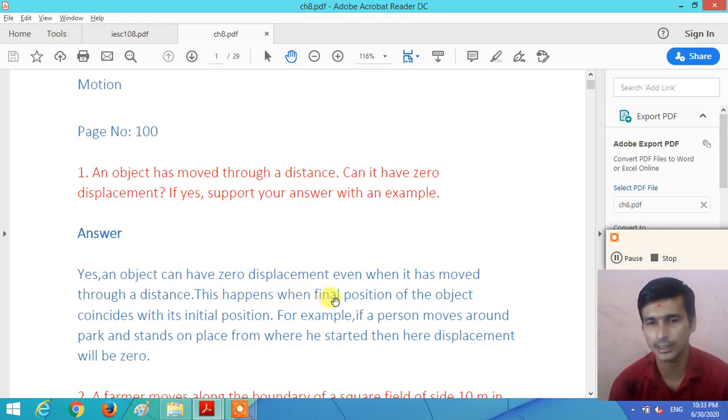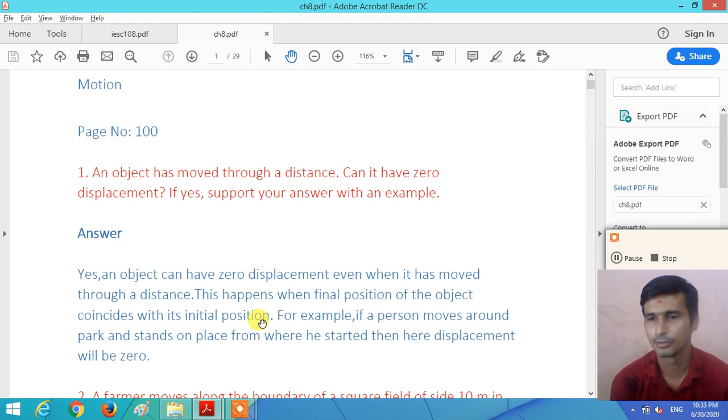So when the final position of the object coincides with the initial position, the displacement of the object is zero, but it covers some amount of distance.